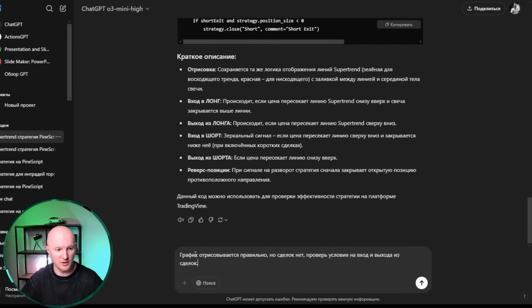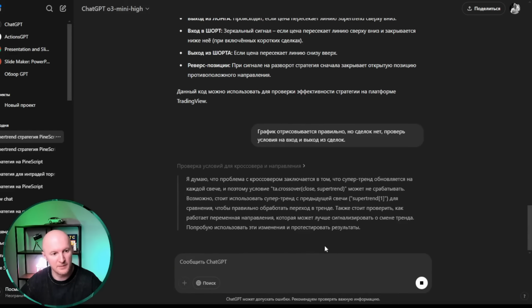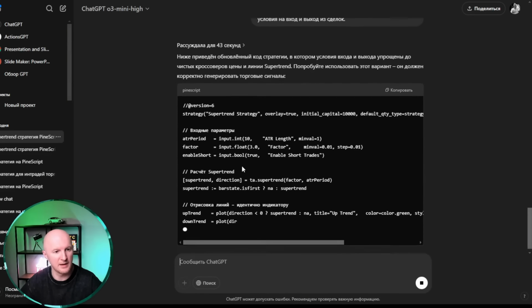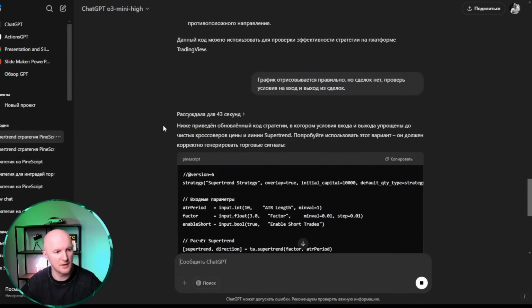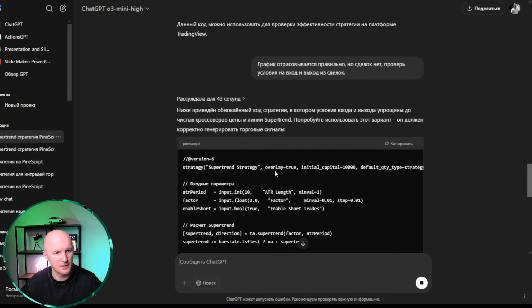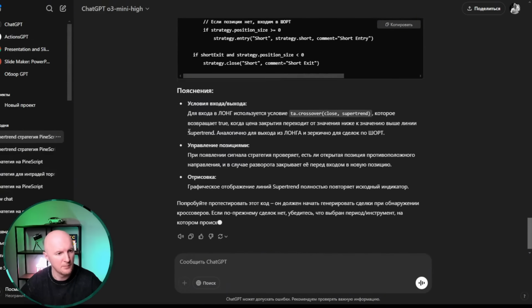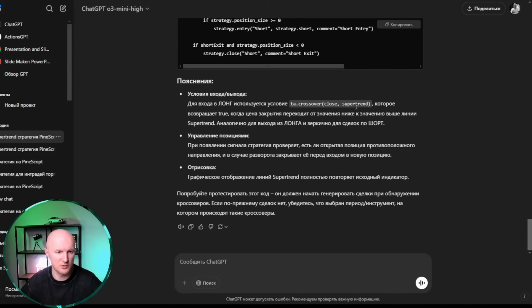I wrote to it, the chart is being drawn correctly, but there are no trades. Check the entry and exit conditions for trades. Here, you see, it starts reasoning, writes something about why it thinks this might be happening, and gives corrected code. It thought for 43 seconds. I wonder what it changed. For entry, the condition is ta.crossover(close, supertrend). Alright, okay. Which returns true when the price moves from below to above the supertrend line.